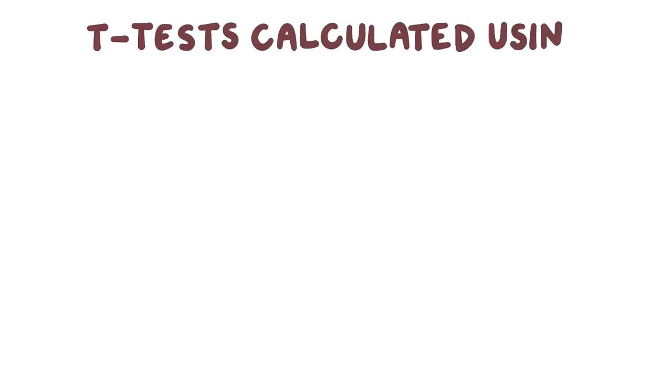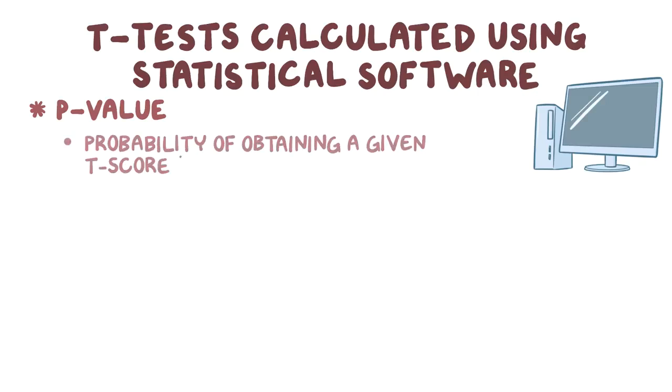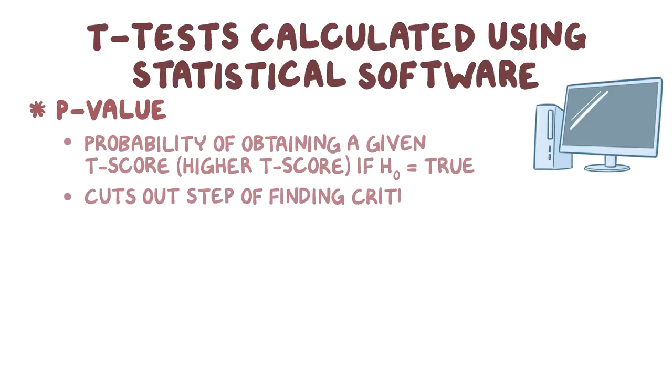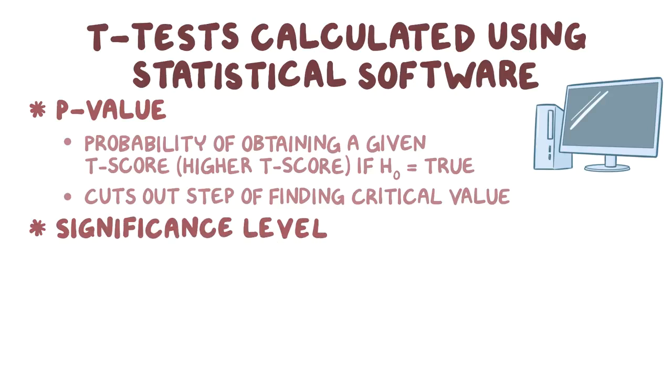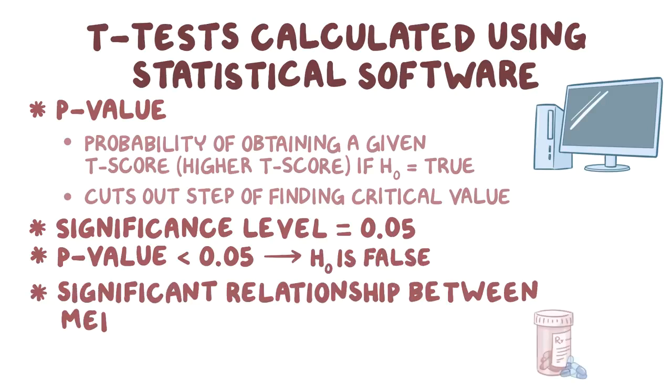T-tests are most often calculated using statistical software, and the software will often provide a p-value. This p-value is the probability of obtaining a given t-score or a higher t-score if the null hypothesis is true. In short, the p-value cuts out the step of finding the critical value. So if we use a significance level of 0.05, then a test with a p-value of less than 0.05 will indicate that the null hypothesis is false, and that there is a significant relationship between medication and blood pressure.